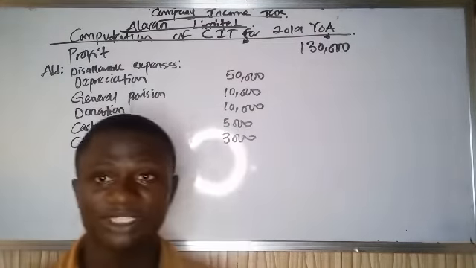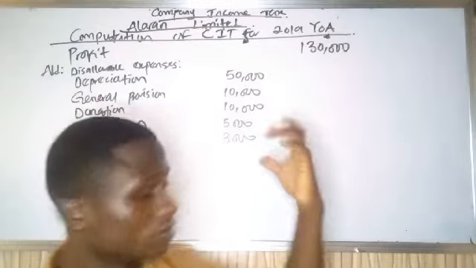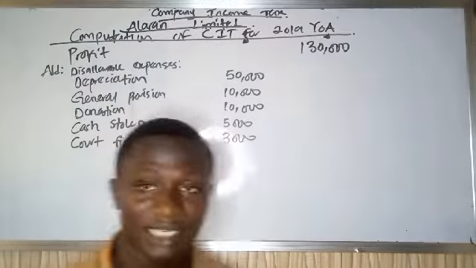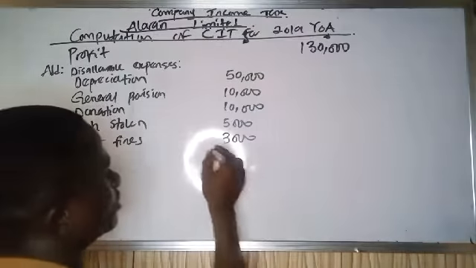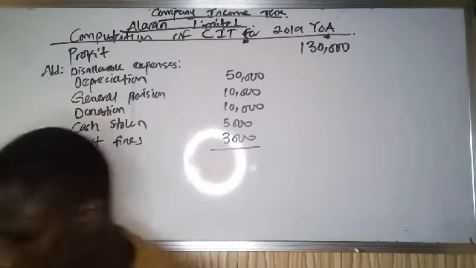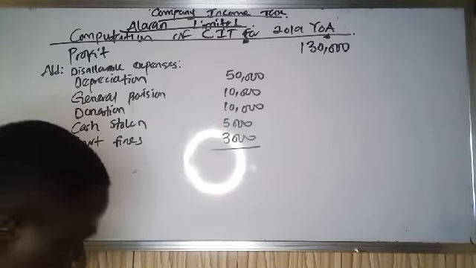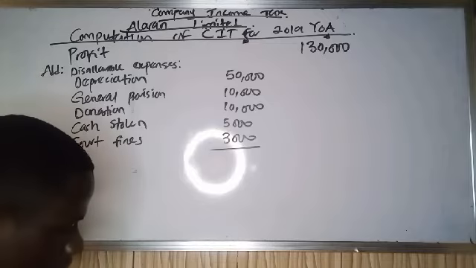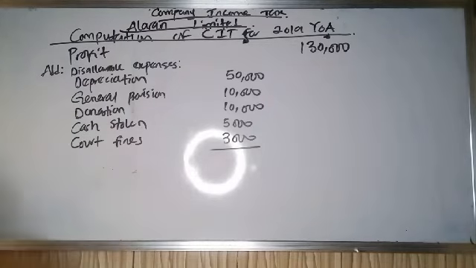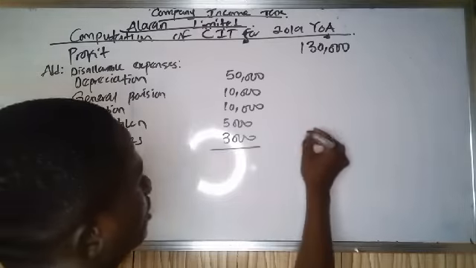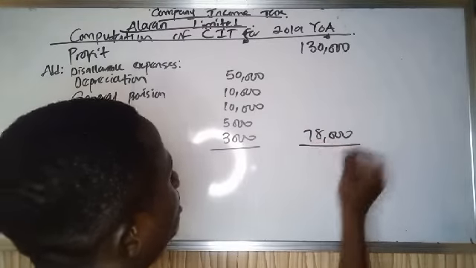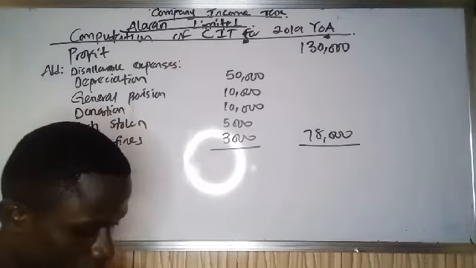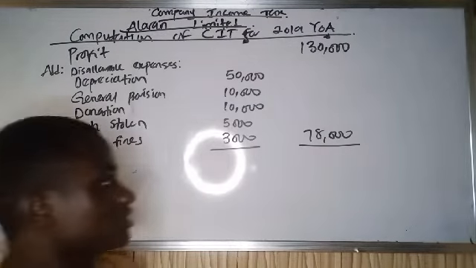So profit on disposal of fixed assets is not an expense. All these are the disallowable expenses. By the time we take our calculator, we have all this on the board. We have 50,000 plus 10,000 plus 10,000 plus 5,000 plus 3,000. We have 78,000. So 78,000 plus 130,000 gives us 208,000.